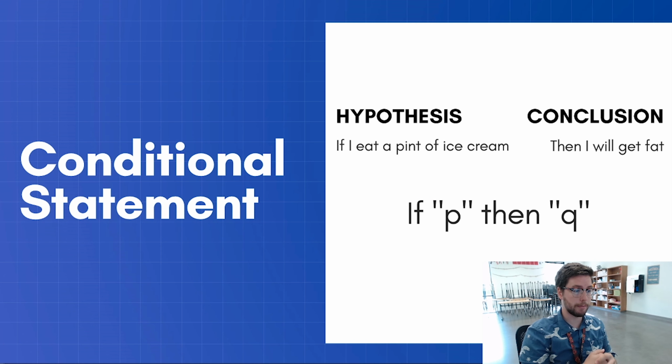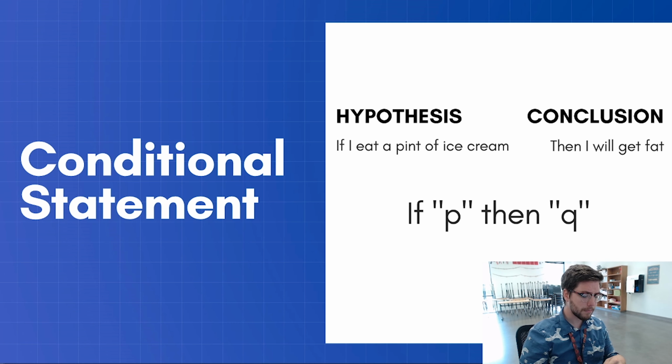This is the conditional statement. The hypothesis: if I eat a pint of ice cream, and the conclusion: then I will get fat. So as always, if P, then Q. And I always remember that, and you'll need to know that, so write it down. I always remember that by saying the hypothesis and the conclusion. P is kind of like a Q sound. Yeah, it's kind of similar, but they're closer to each other than anything.